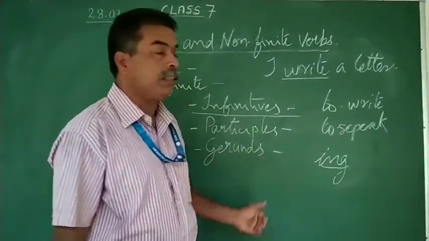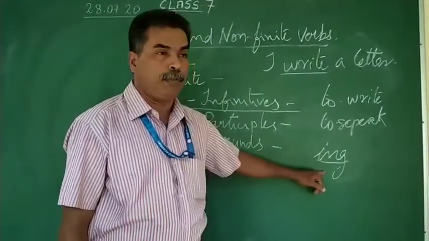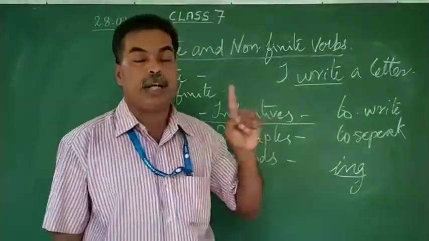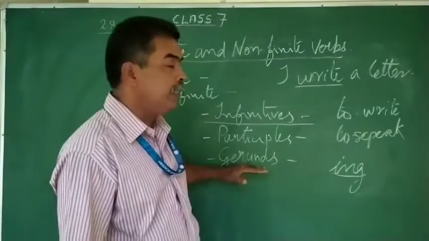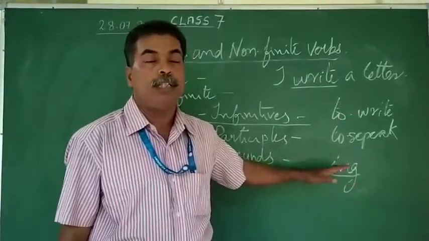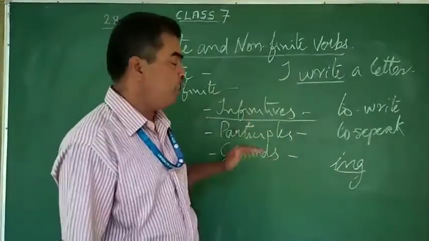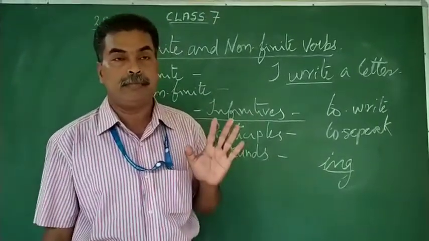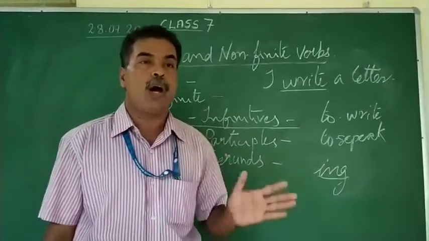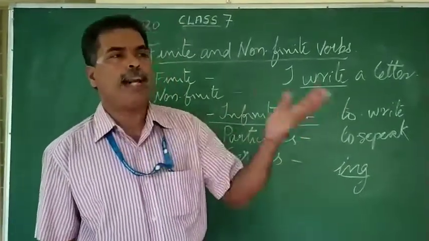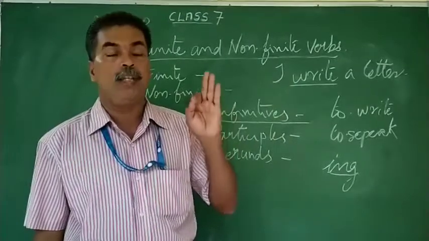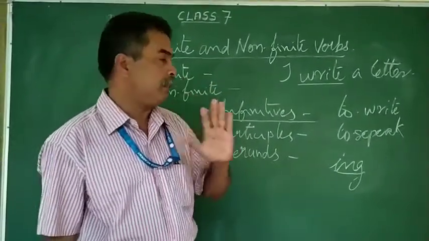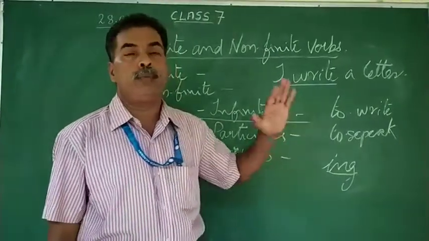The third one, gerunds, is also an ing form of a verb, but it is a noun. Please pay attention there. A gerund is an ing form of a verb used as a noun in a sentence. For example, walking is good for health. What is the subject of that sentence? It is walking, not walk, not to walk, or not an apple or anything like that. It is an ing form of the verb walk, but it is used as a noun and as the subject of that sentence. So that is what a gerund is.